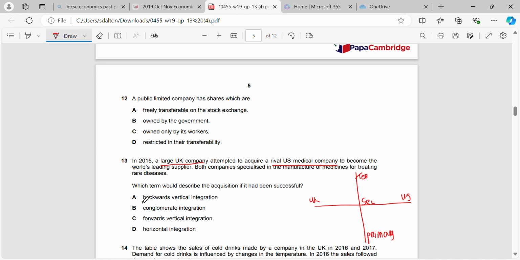So the vertical types of integration are where we're moving along the supply chain. But the horizontal is where the two companies are doing the same thing and we're taking over our competitors. So the UK company goes to take over this US company, which is doing the exact same thing. They're manufacturing the medicine. So that makes it horizontal integration.